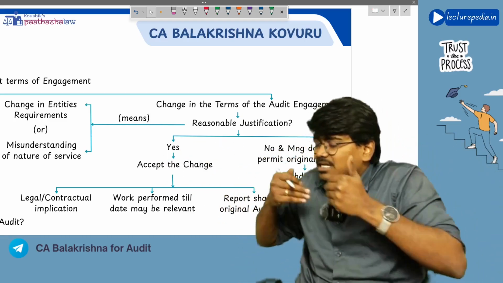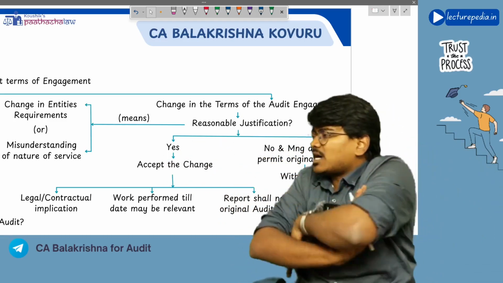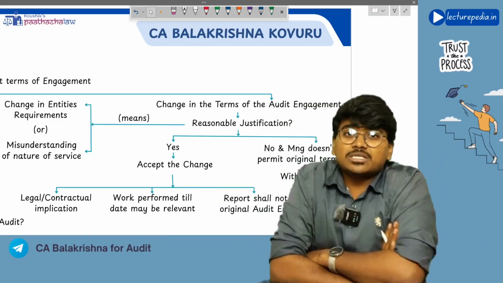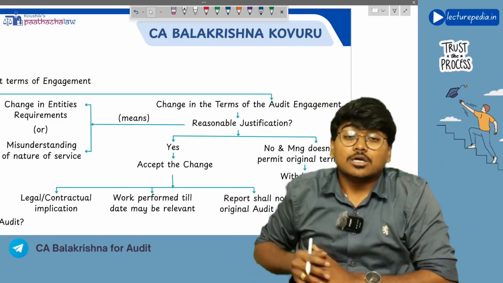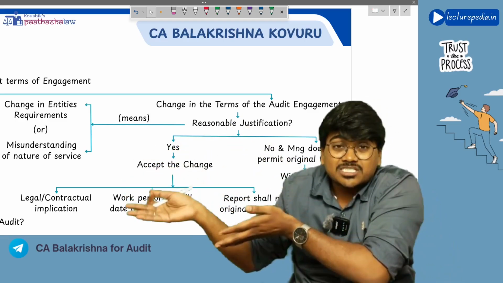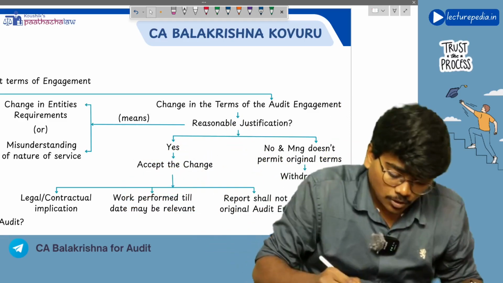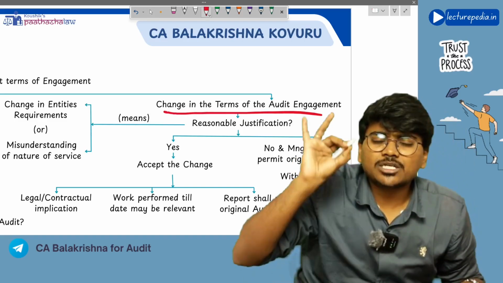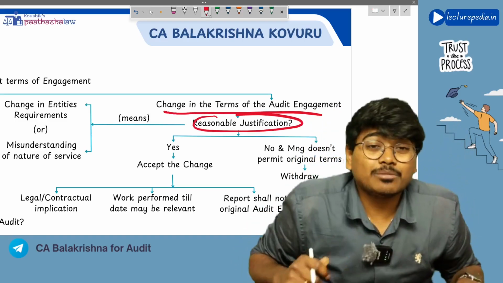Management is asking you to change the terms of engagement, you will ask why the terms have to be changed. Management will give some reasons. Now the auditor should see whether those reasons are justified or not.